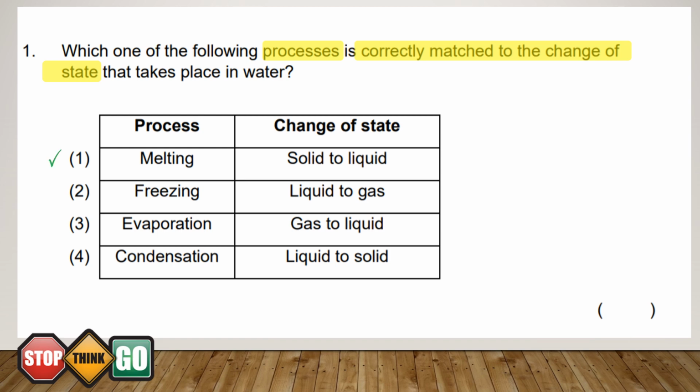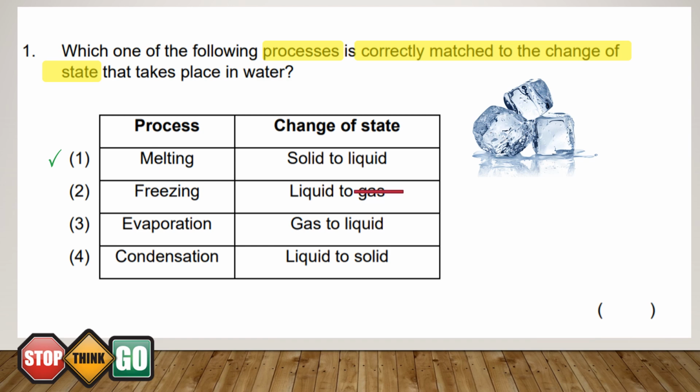First, we have melting, which is a change of state from solid to liquid. That answer seems correct. However, let's check all the options to make sure that we do not miss out on any of the other options. Freezing is not a change of state from liquid to gas, but a change of state from liquid to solid. Next, for option 3, evaporation. Water gains heat and evaporates to form water vapor. Hence, it should be a change of state from liquid to gas.